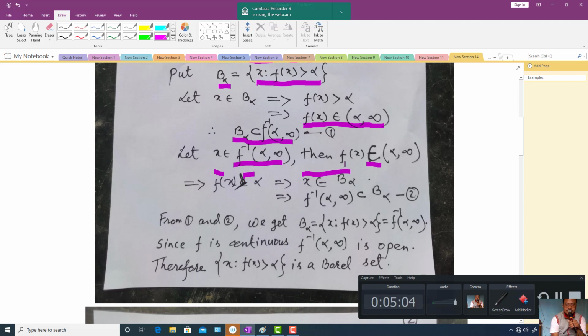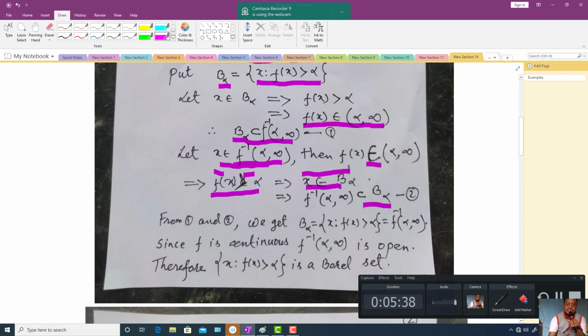Whenever f(x) is strictly greater than alpha, then according to the definition of B alpha, x belongs to B alpha. That implies f inverse of (alpha, infinity) is a subset of B alpha. Whenever you take one arbitrary point x from this set, that member is also a member of B alpha.